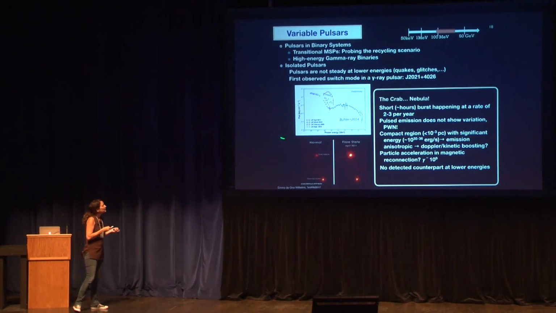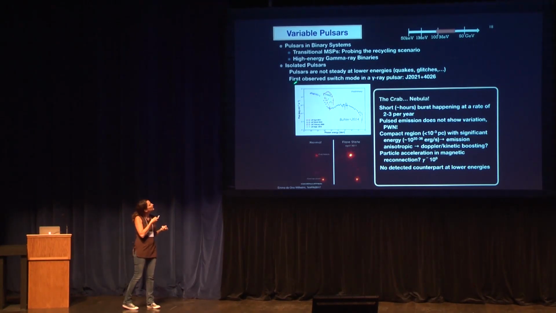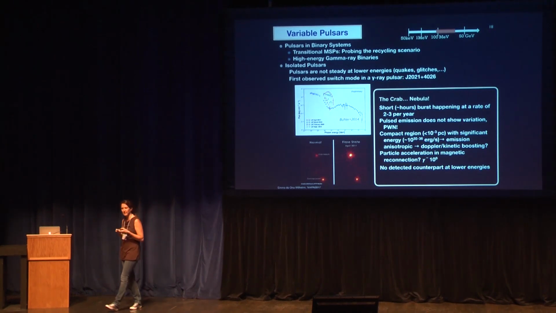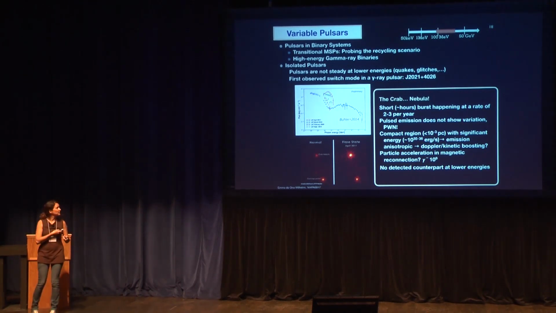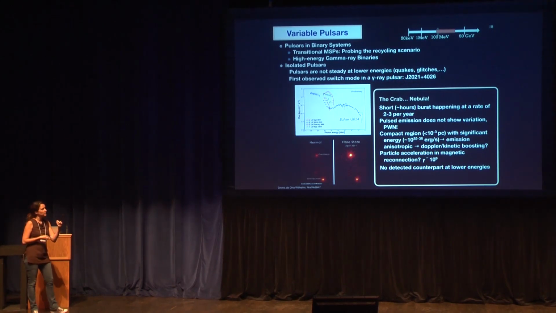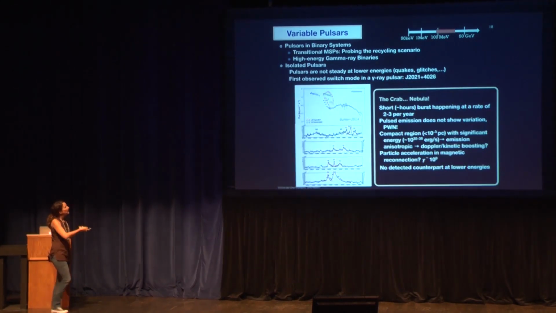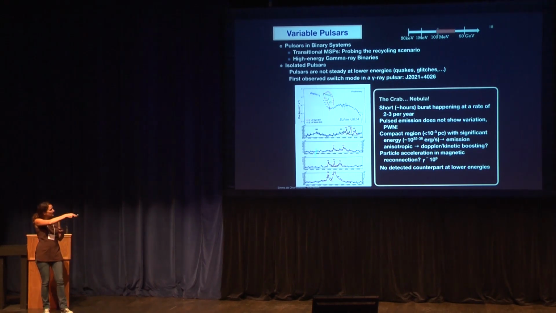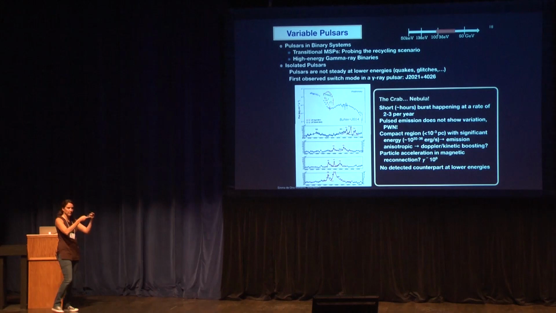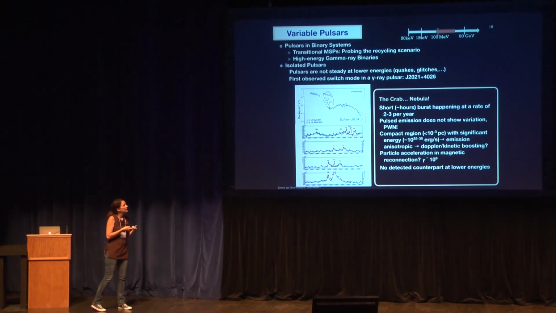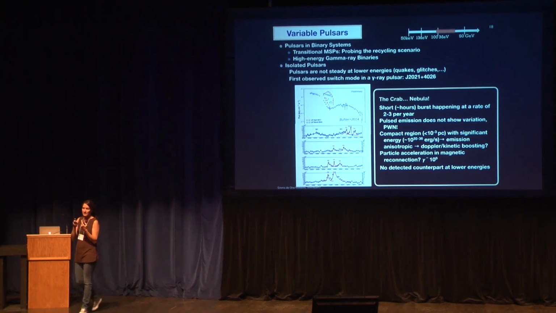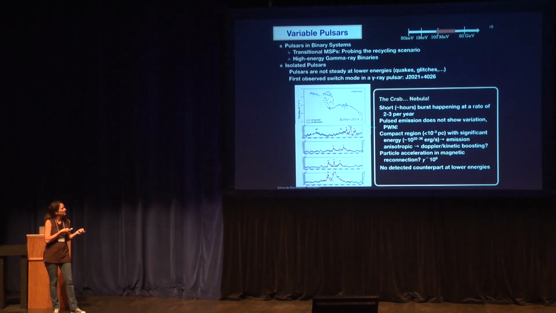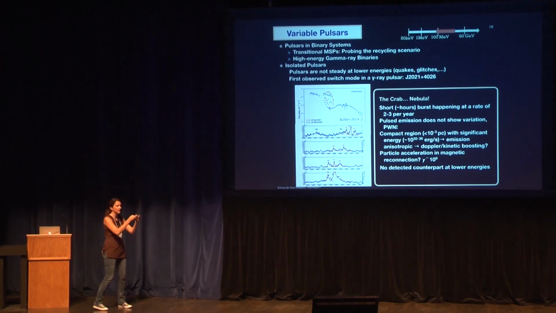So there's another guy, which is again, I go back to Crab. But in that case, it's not the pulsar which is producing flares or varying. It's actually the nebula. When you remove the pulsar contribution, what you see is the nebula is actually flaring. And you see, they saw this kind of wave, and this is happening recurrently. The nebula is producing these super powerful flares in a kind of compact region, because it lasted only 9, 10 hours. It doesn't last that much. So this is something which we're trying to understand. It might be reconnection. It might be something happening within the nebula.